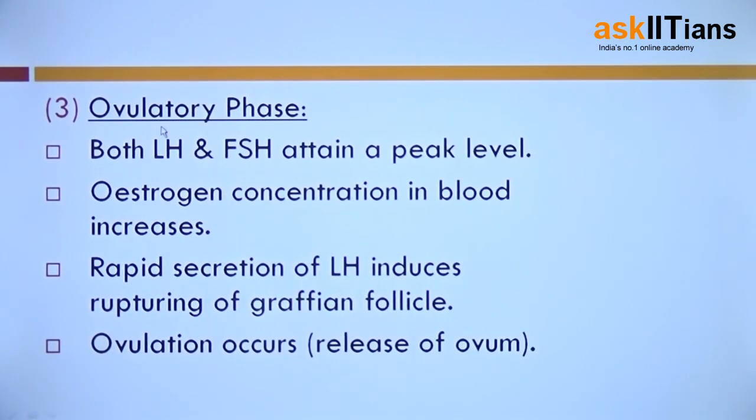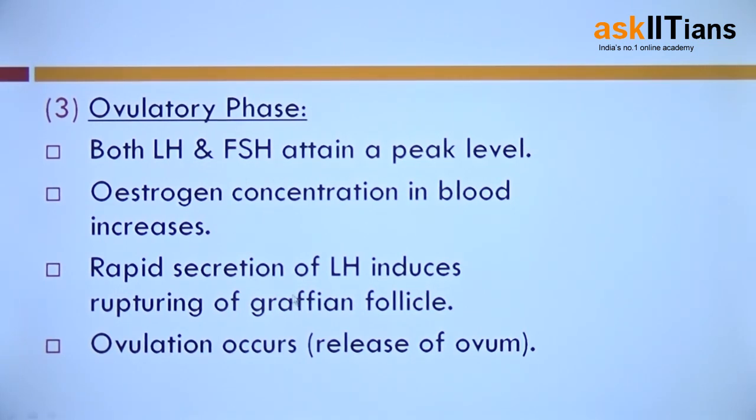Third phase is the ovulatory phase. In this phase, what will happen? Both luteinizing hormone and follicle stimulating hormone will attain a peak level. The highest level will be attained during the ovulatory phase by these two hormones. Estrogen concentration in blood is also increasing. So three hormones are there whose concentration is increasing and attaining a highest level.